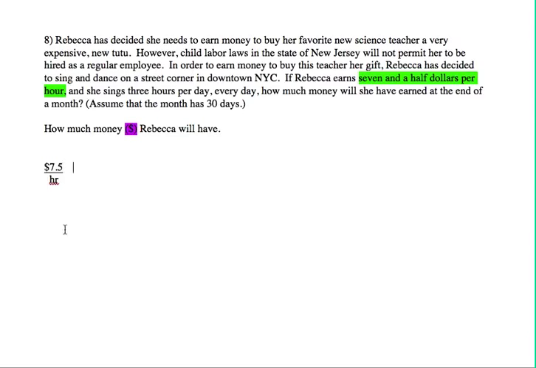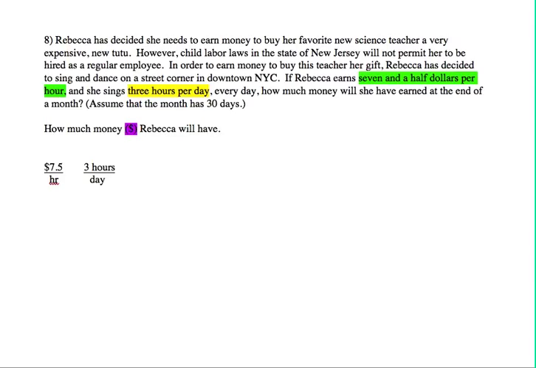Okay? Then I'm going to go back up to my word problem, and then what else does it say? It says she sings 3 hours per day. There is my next conversion factor, or my ratio. 3 hours per day. So I'm just going to take that, and once again, I'm going to make that into a ratio. So 3 hours over 1 day.